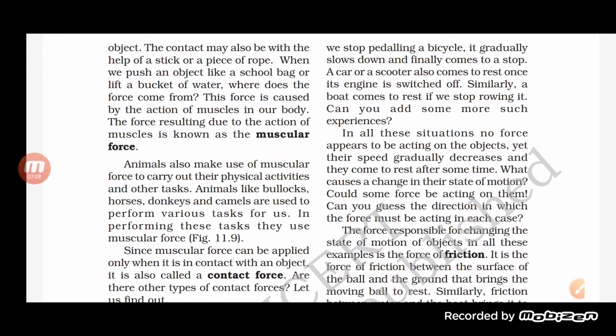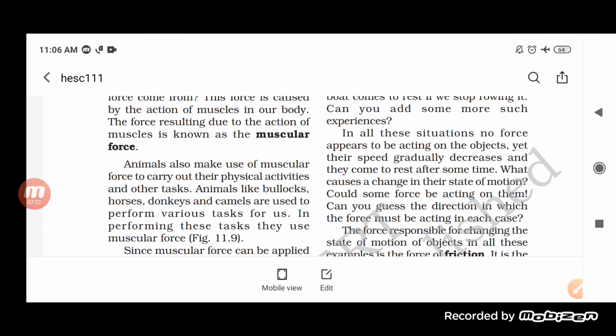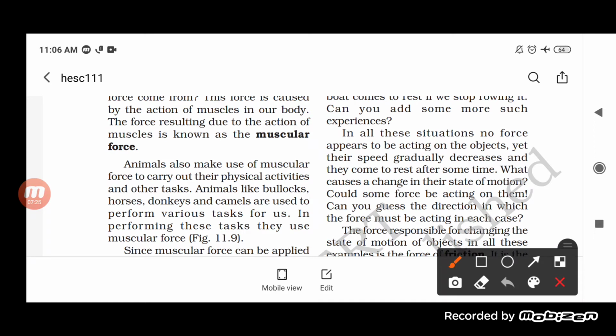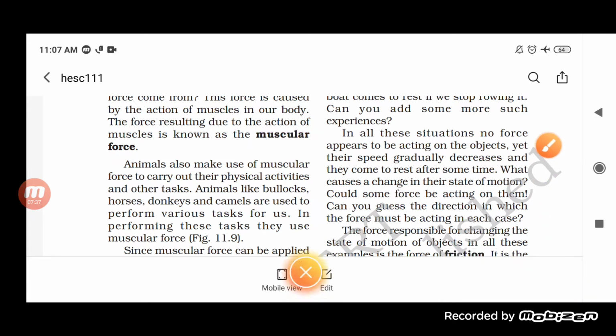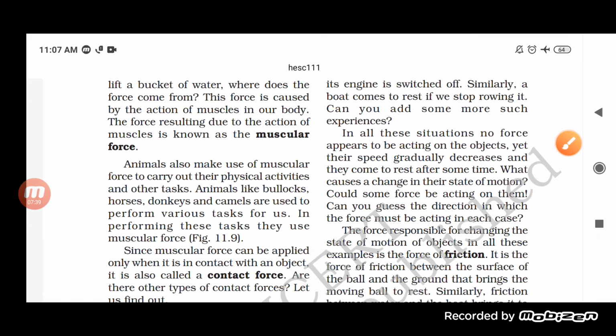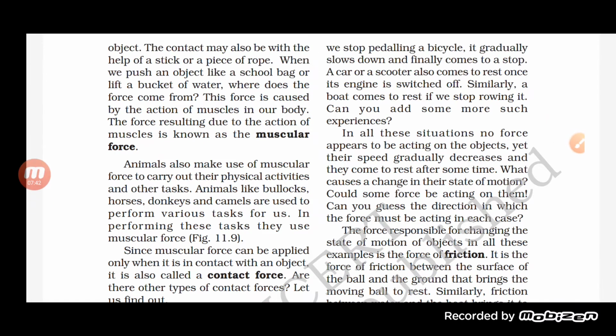So the force which is caused by the action of the muscles in our body is a muscular force. Here it is given, force resulting due to the action of a muscle is known as the muscular force. Okay, so it occurs because of the muscles, that's why it is a muscular force.